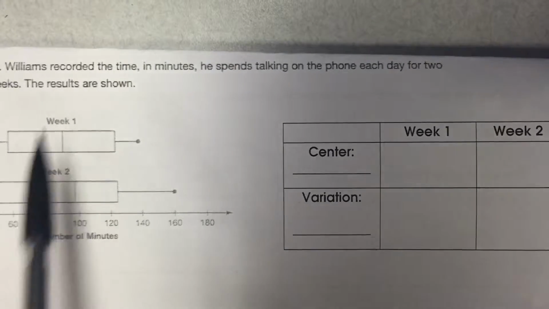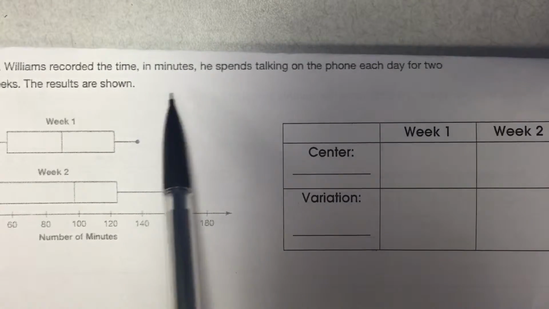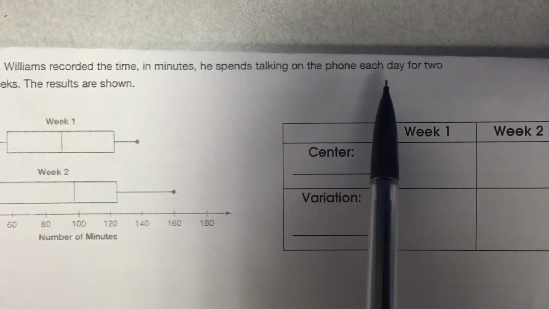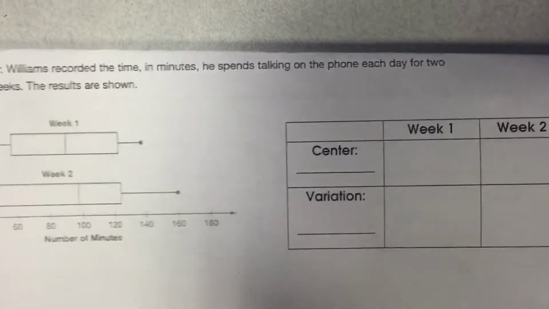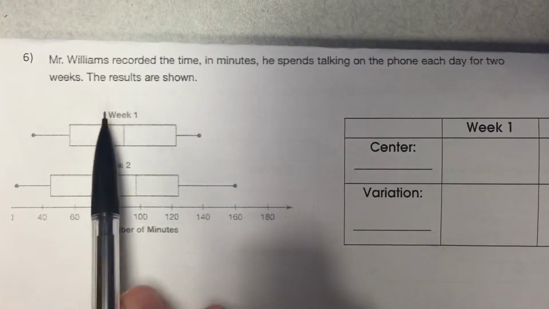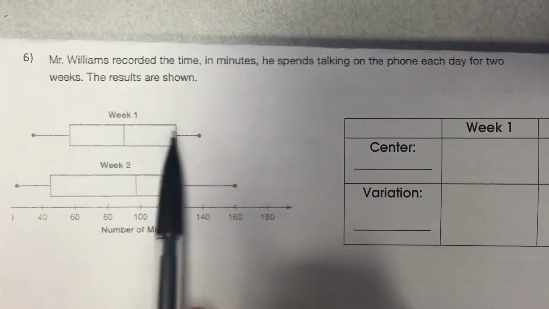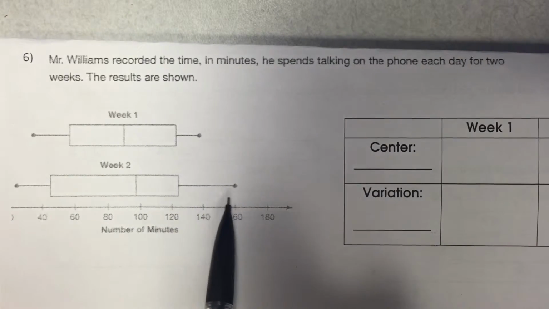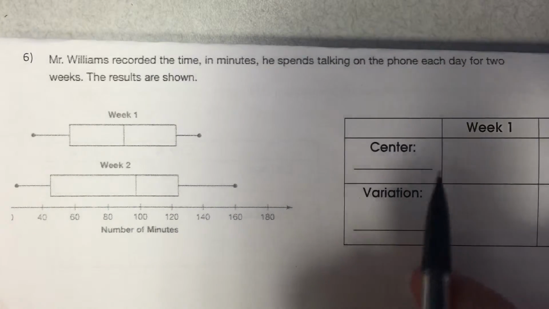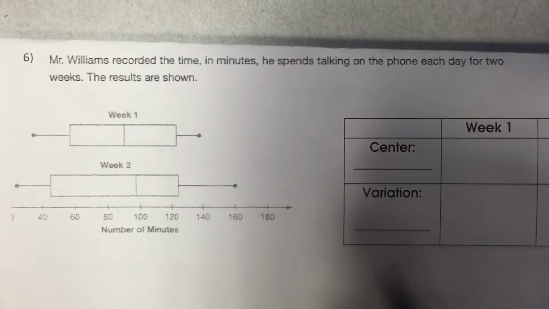So in this problem, Mr. Williams recorded the time in minutes he spends talking on the phone each day for 2 weeks. The results are shown, and we can see that easily labeled. Here's week 1's box and whisker, week 2 box and whisker. We want to be able to find the center and variation.